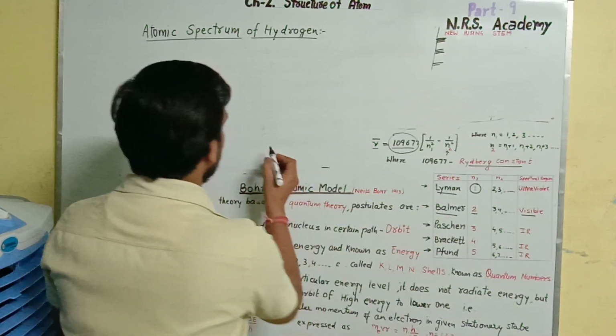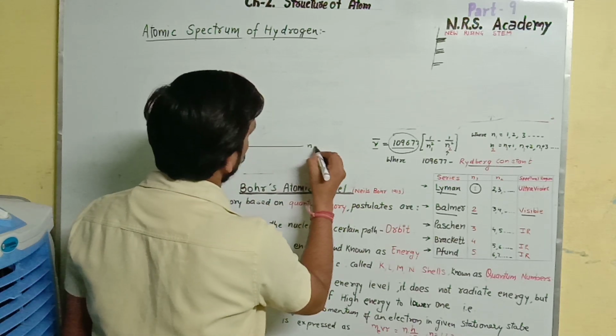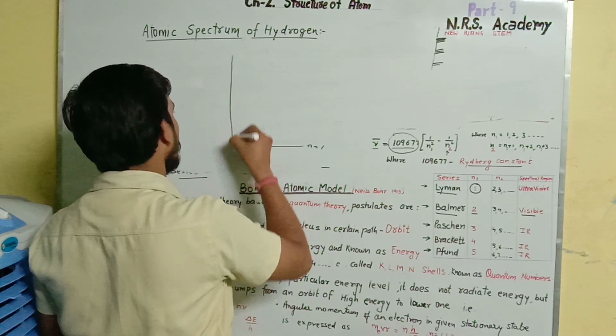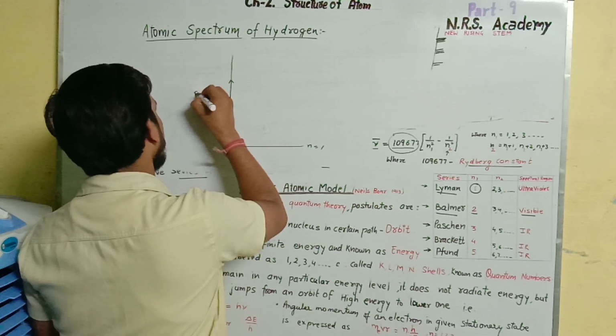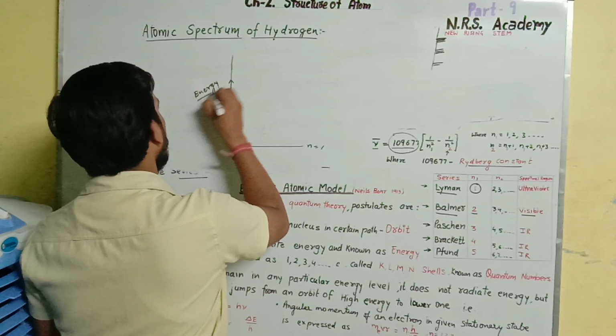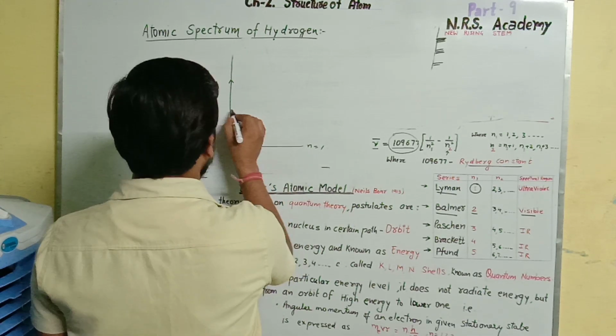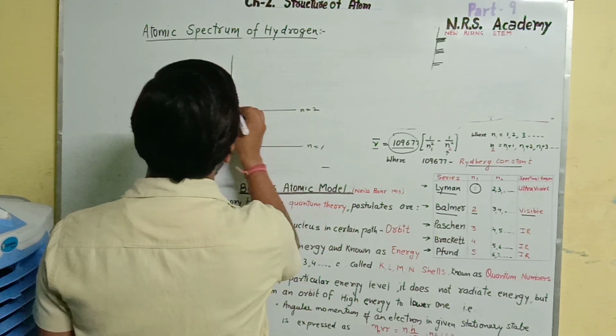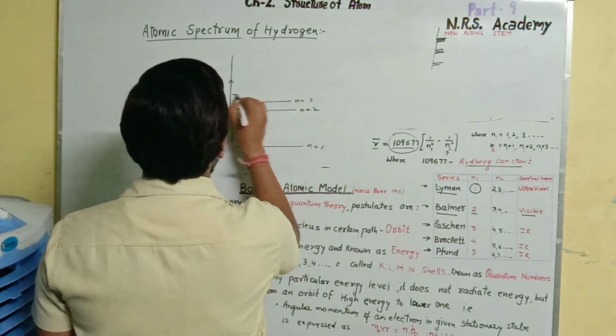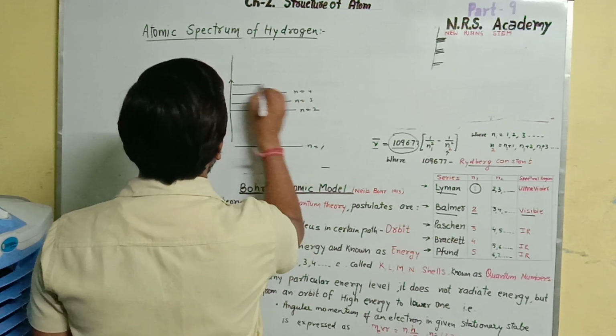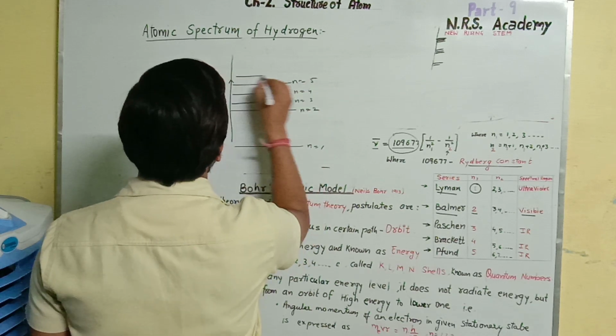Suppose this is the ground state where n equals 1, and this is the energy level, right? So initially the electrons are excited. So this is n equals 2, this is n equals 3, n equals 4, n equals 5, and so on.